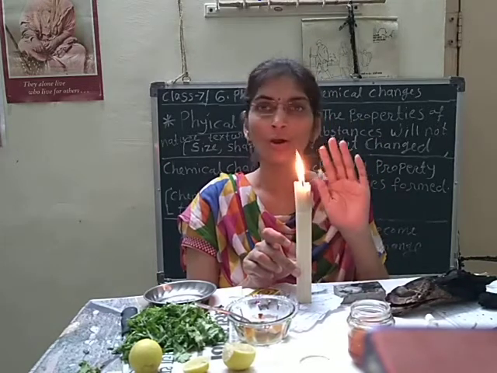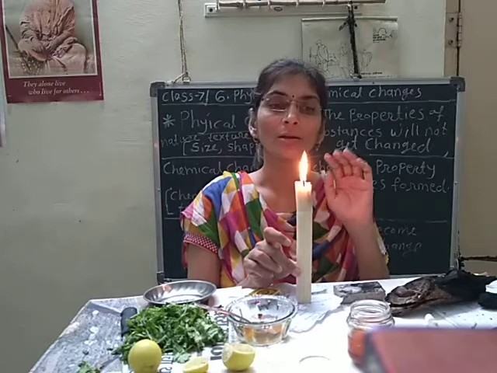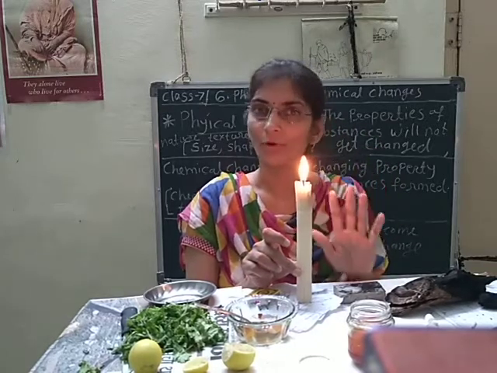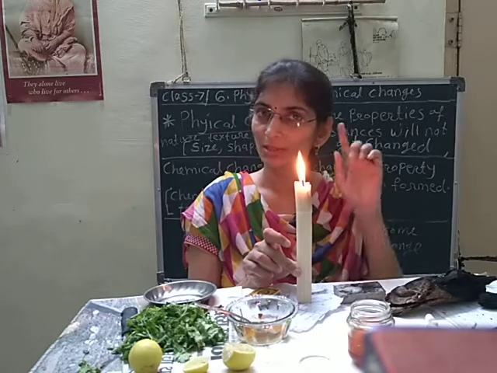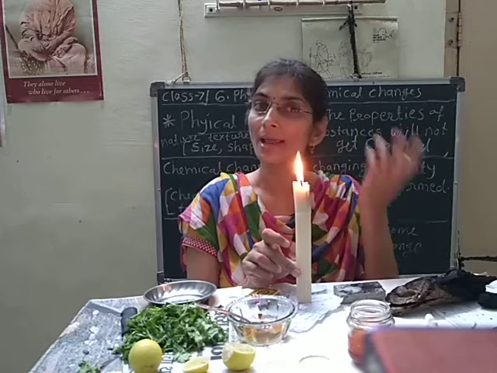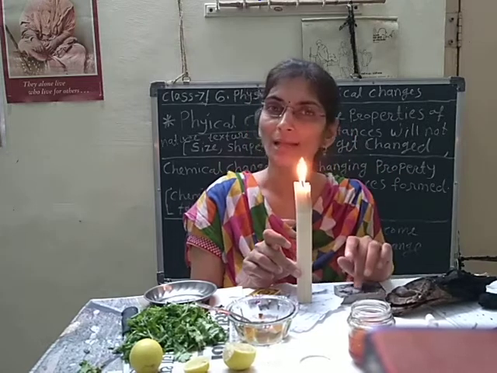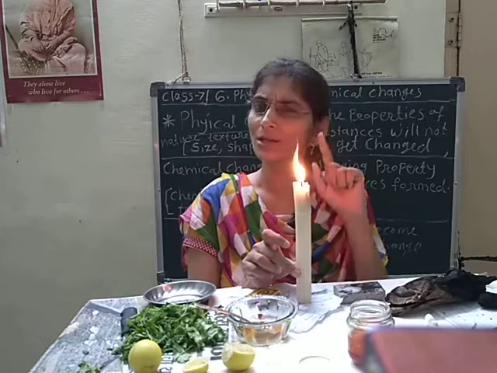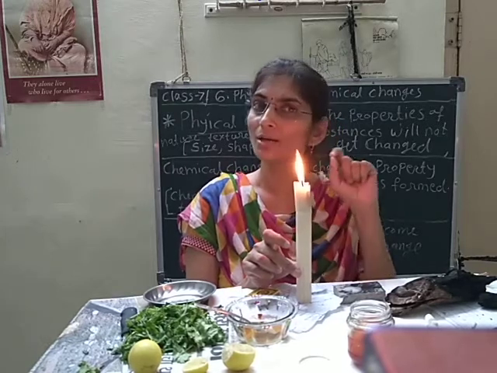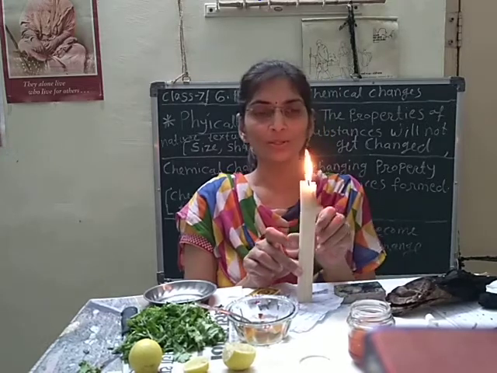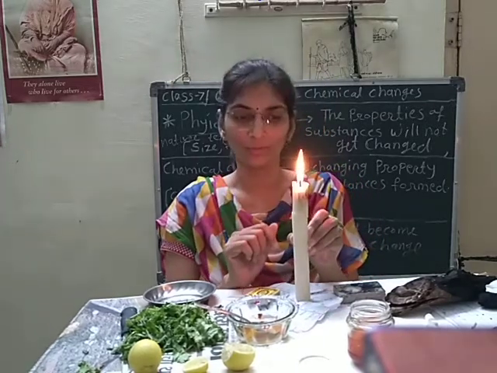Physical change or chemical change, or are both changes happening here? What do you think? Think well and give me the answer in our next lecture. In our next lecture, we will discuss the burning of the candle. Until then, think and write down in your notebook which type of change that is. So this is homework for you.